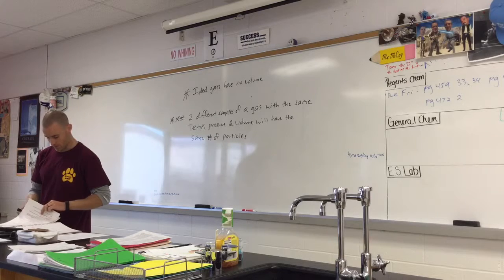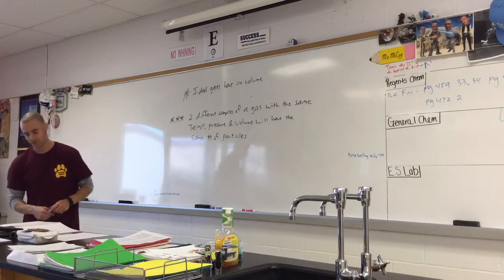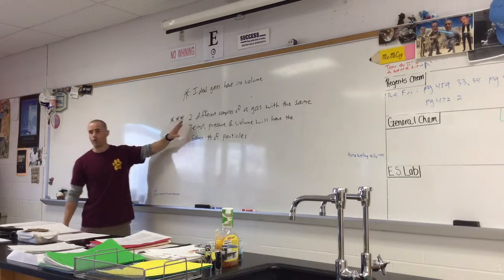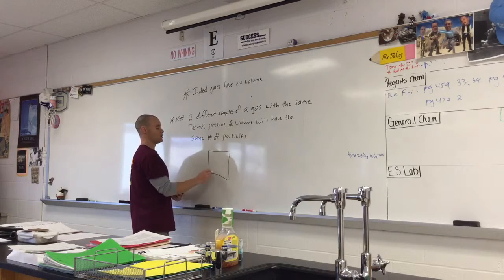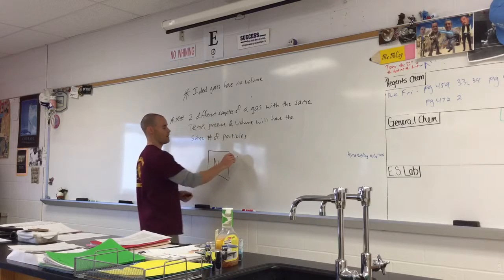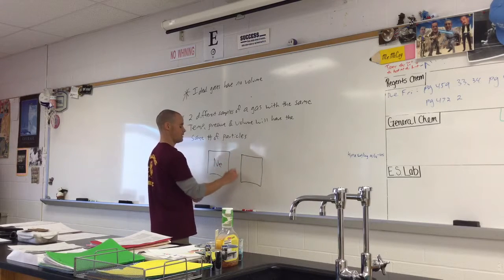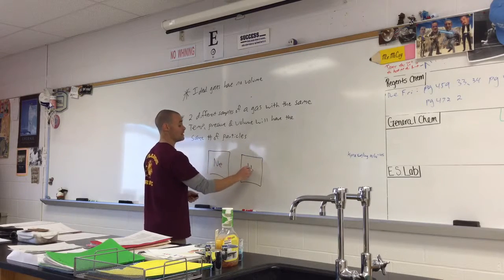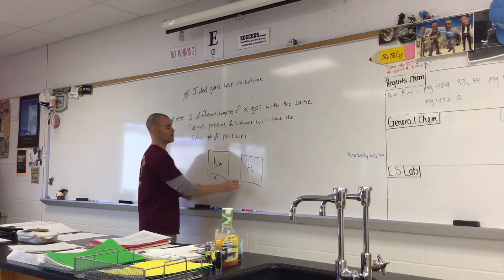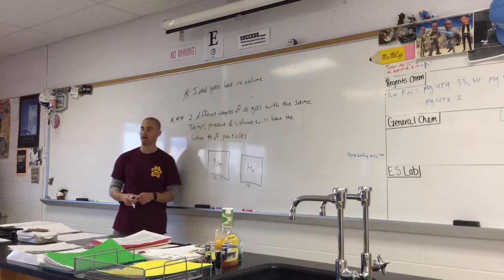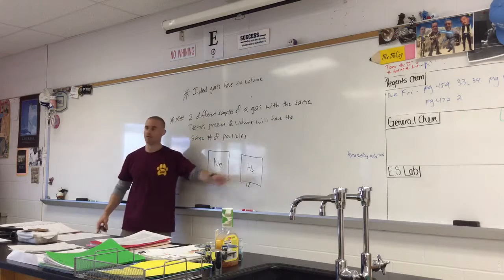Hold on a second. I want to make sure I'm not forgetting something. Okay. So what does this mean? Well, let me draw a picture here. Draw 2 containers. One has neon in it, and the other one, they're about the same size. They're supposed to be the same size. My drawing's not that great. Let's say you have 1 liter of each gas inside each box. 1 liter of neon, 1 liter of hydrogen.